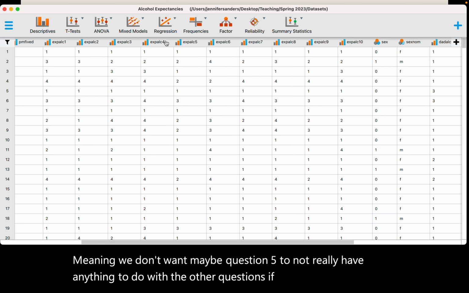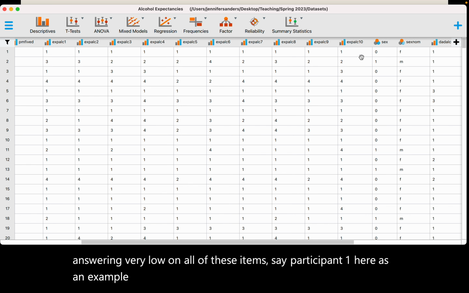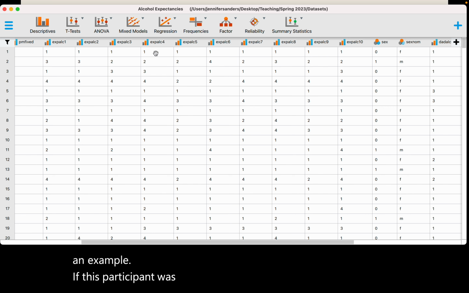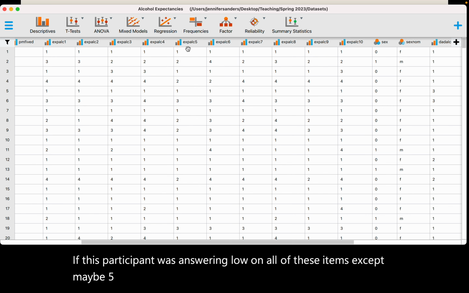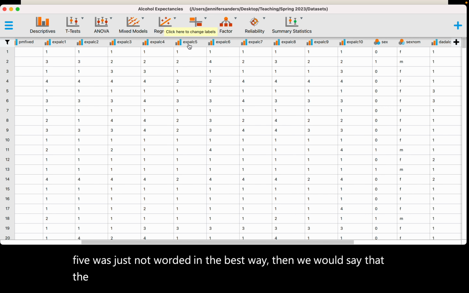If participants were answering very low on all of these items, say participant 1 here as an example, if this participant was answering low on all of these items, except maybe item 5, they answered very high because maybe item 5 was just not worded in the best way, then we would say that maybe we should exclude that item from our measurement because it's not reliable.